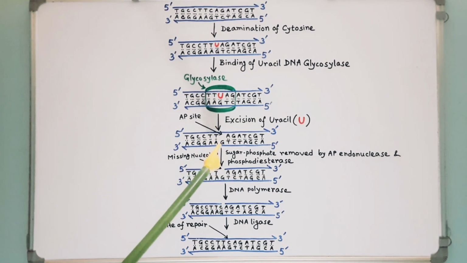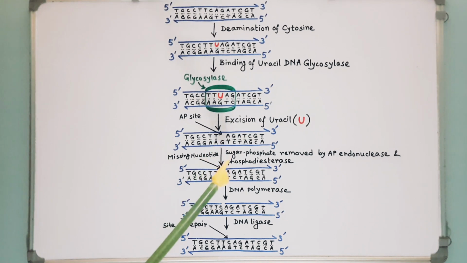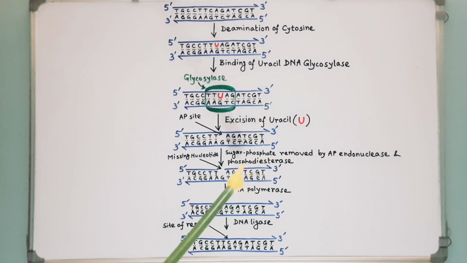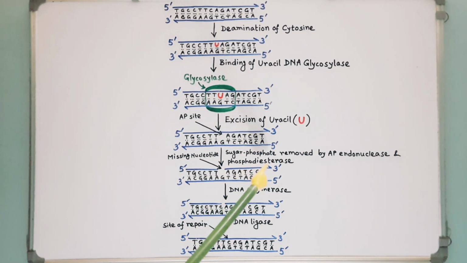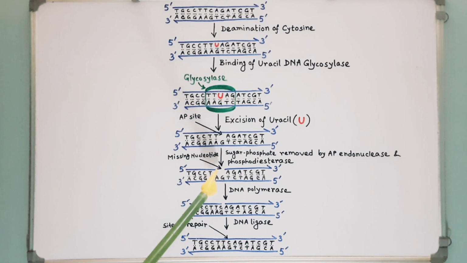AP sites are recognized by enzymes called AP endonucleases. AP endonuclease then nicks the damaged strand upstream of the AP site. AP endonuclease with deoxyribophosphodiesterase help to excise the sugar phosphate groups at these sites.